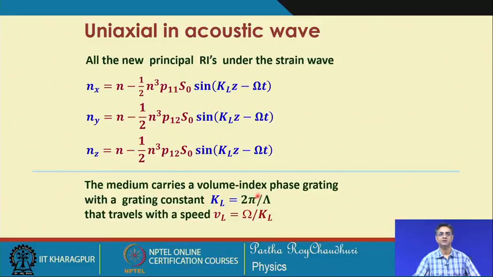We will continue with this discussion. This is the periodicity, and it travels with the grating itself, because this delta n is moving with the acoustic wave. So, it is a function of z as well as time. In the same place it is changing, as well as with different positions. So, it is a moving grating along the x direction.